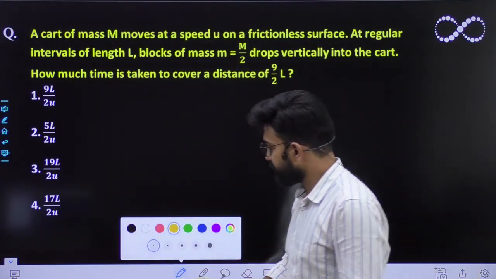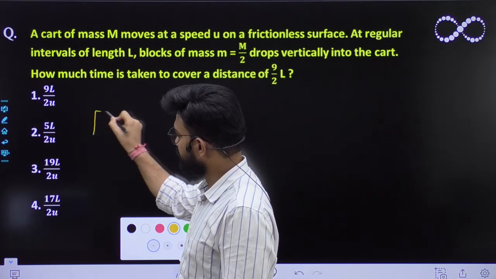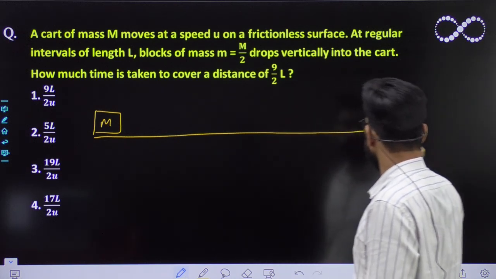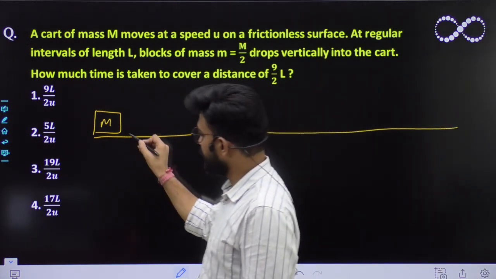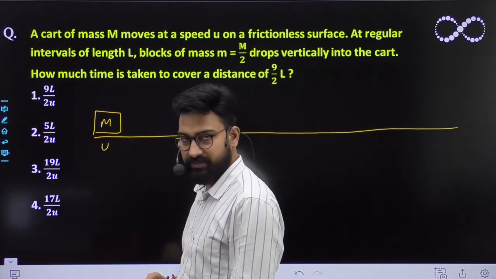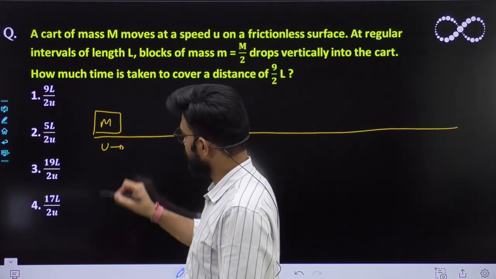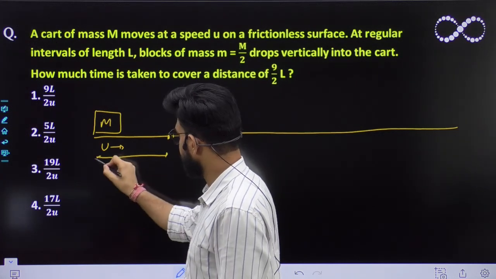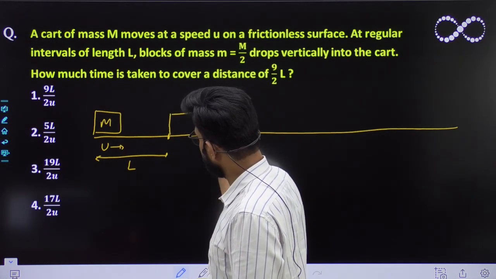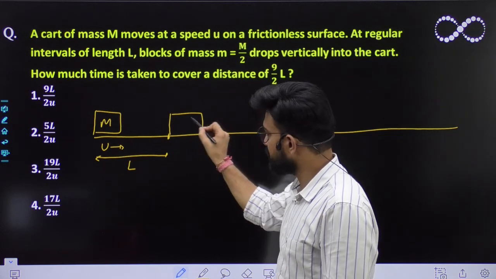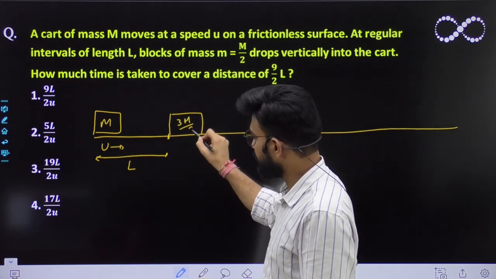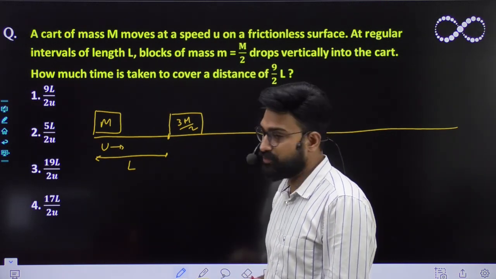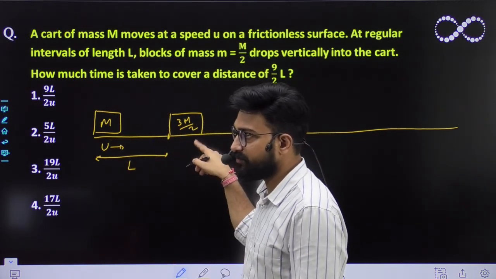Look. Initially its mass was m and it was moving with the speed of u. After L length, the mass would become m plus m/2, which is 3m/2. Apply conservation of momentum, because initial momentum must be equal to final momentum.